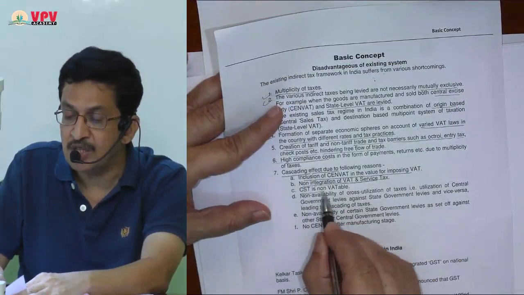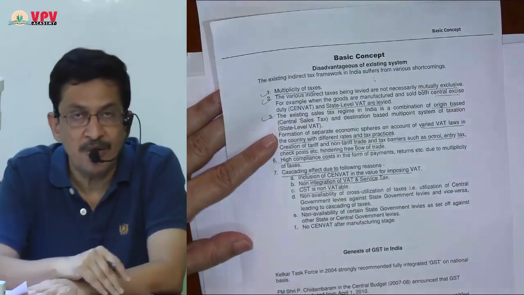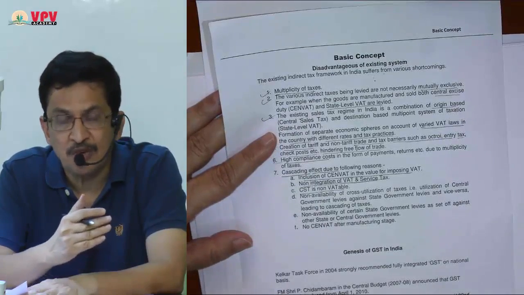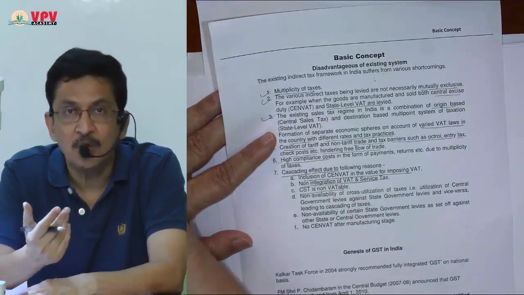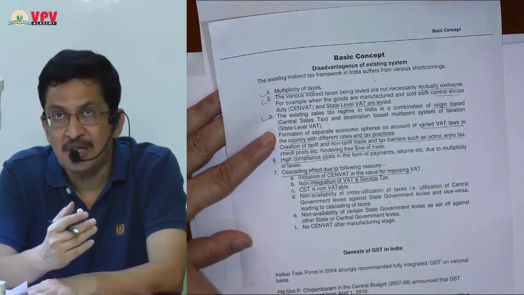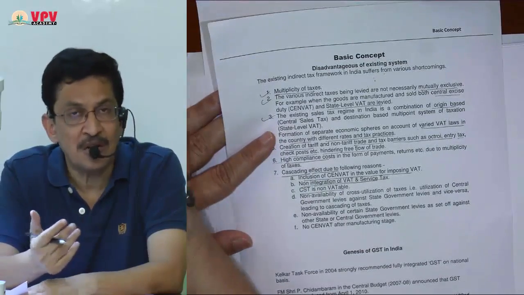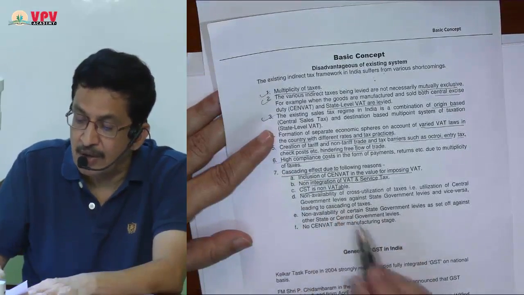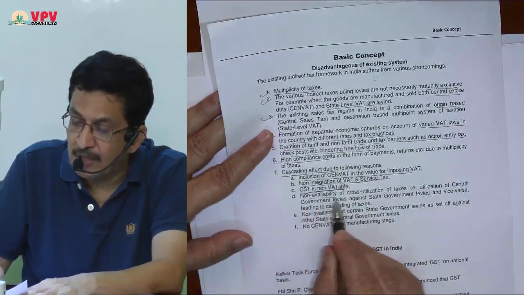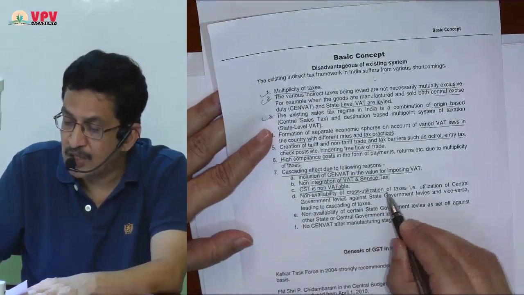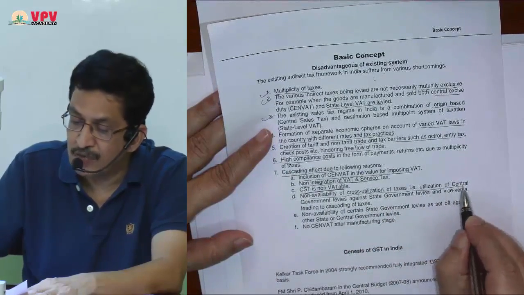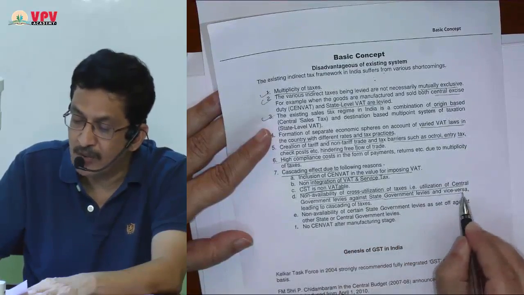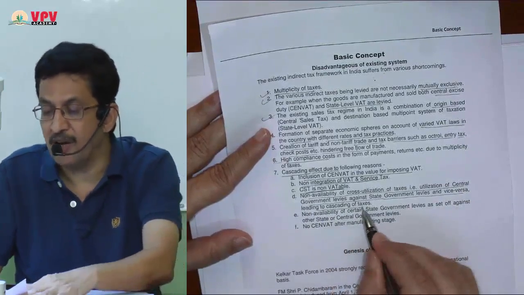Third, CST is not VATable. We have already studied that at IPCC level also. When goods are transferred from Maharashtra to Gujarat, 2% CST was charged and CST credit, ITC, was not available. So CST was resulting into cascading effect. Next point, non-availability of cross-utilization of taxes, that is utilization of central government levies against state government levies and vice versa, leading to cascading of taxes.